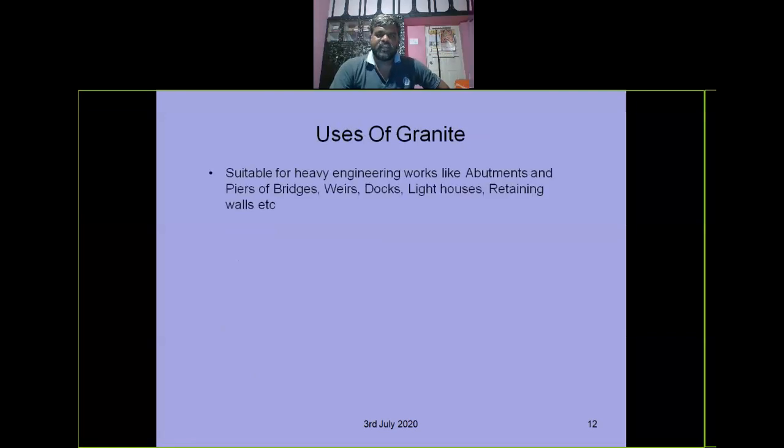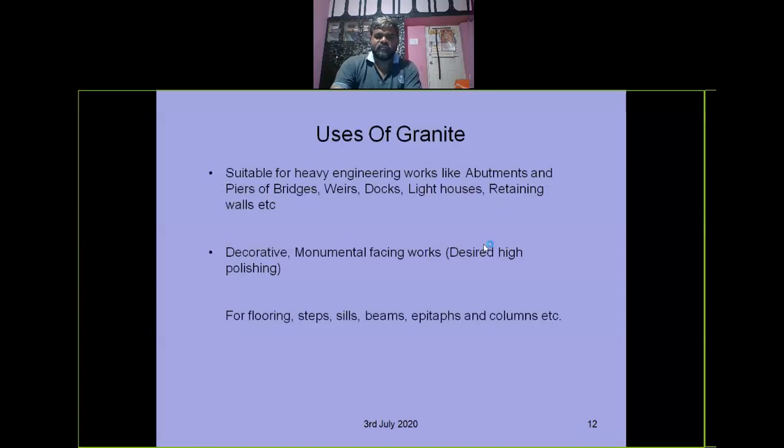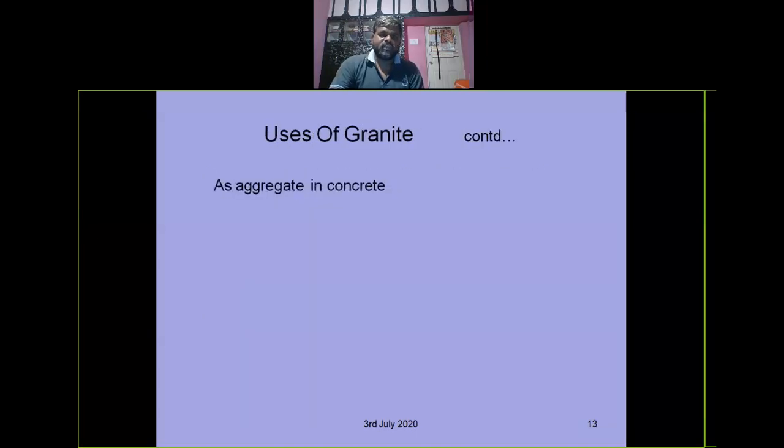Uses of granite: we are using granite for heavy engineering works like abutments, piers, bridges, weirs, docks, lighthouses, and retaining walls. We are using it for decorative purposes, for foundations, for flooring, steps, beams, and columns, right? Stone columns too. We can use it as a coarse aggregate in concrete. We can use it as ballast in railways. Ballast means the coarse aggregate which is laid below the railway track.